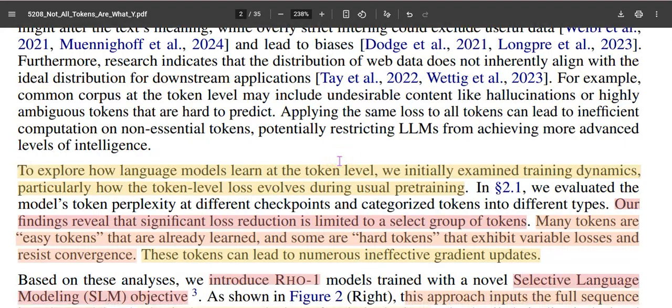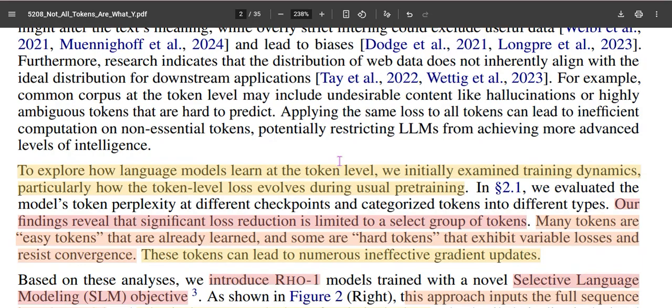This paper explores how large language models can avoid this kind of training inefficiency by examining the dynamics happening at training time at the token level loss. The loss function is a cumulative loss function of all the token level losses. They wanted to evaluate how this token level loss evolves during different epochs of the training process. In that analysis, they made a nice observation that not all the tokens contribute uniformly to the total